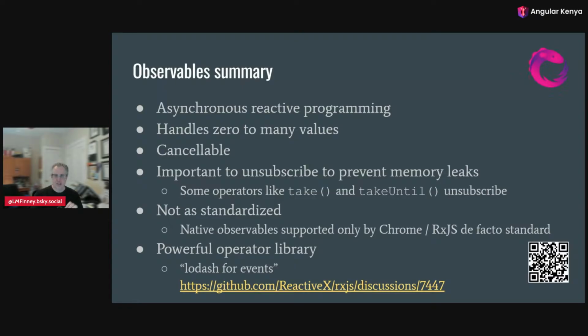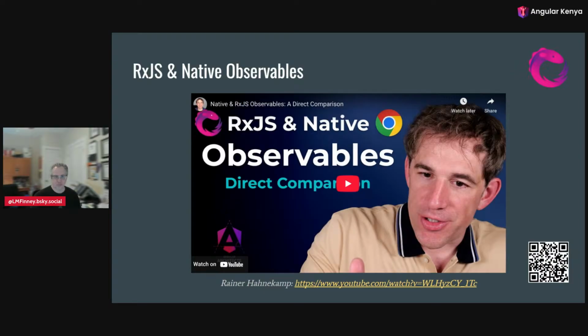And you might think that RxJS is feeling threatened by the existence of the new native standardization, but it's not true. If you follow that discussion, you see they're excited. RxJS wants to get out of the observable business, and they want to get into the operator business. They only want to focus on the operators and let the native library handle the observables themselves. And if you want to know more about native observables, I recommend this talk by my friend and fellow Angular GDE, Rainer Hanekamp, and he goes through with more examples comparing them.